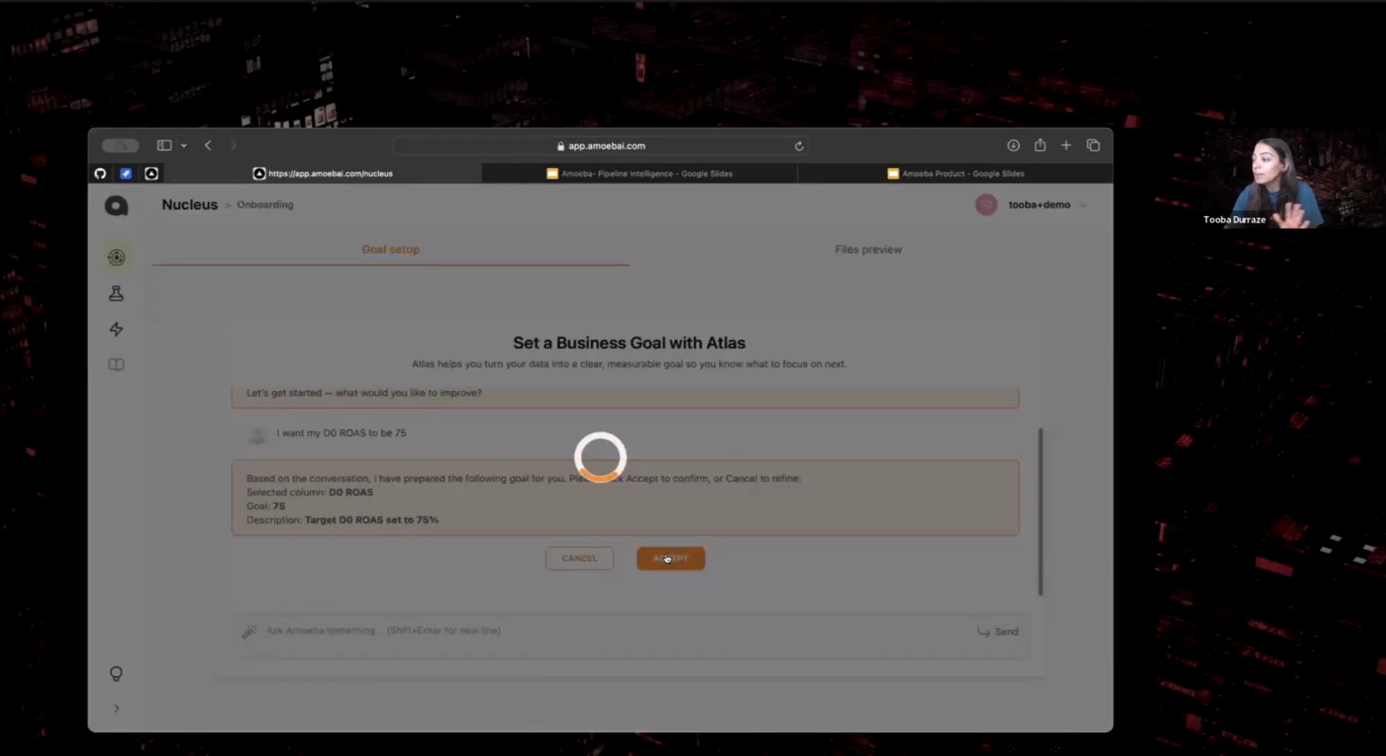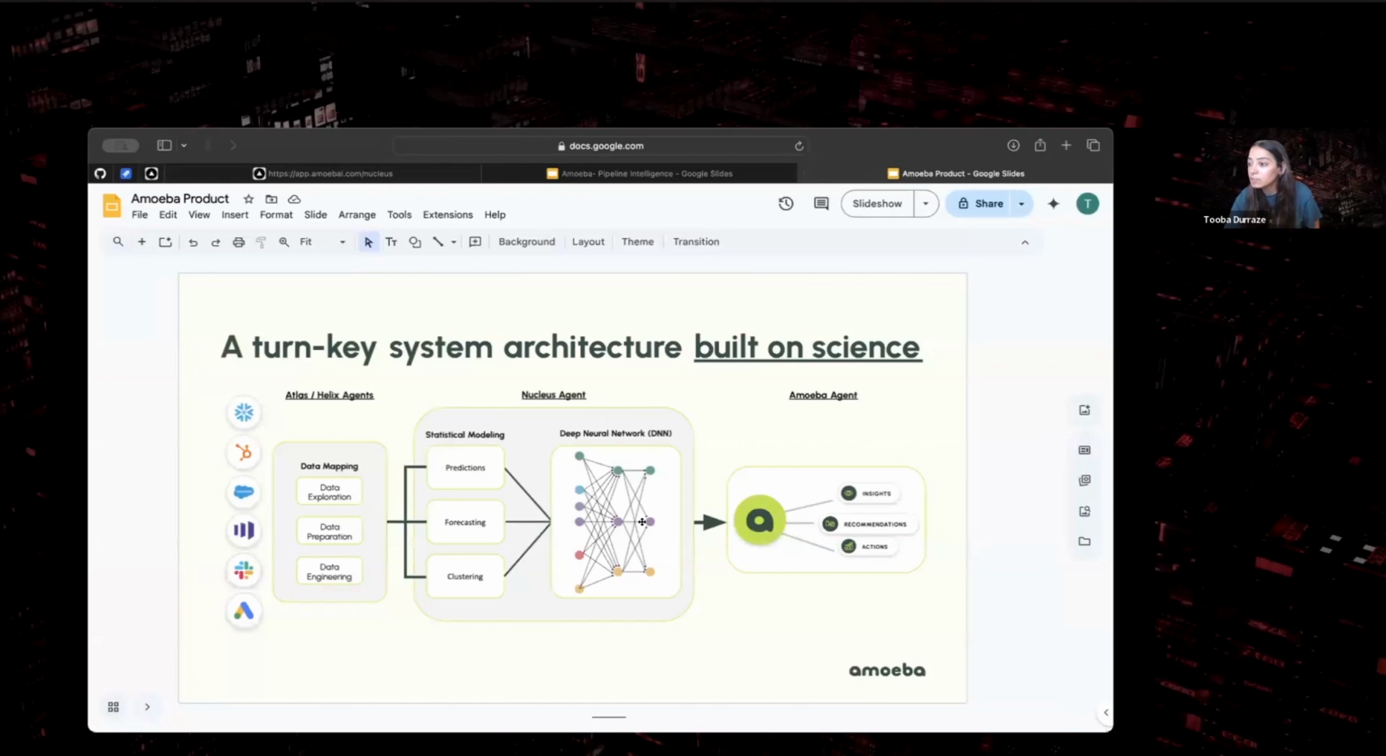So I press accept. While that's loading, let me take a step back and show you what's happening behind the scenes. As I mentioned, we're taking in data from all sorts of sources. The agent that you didn't see behind the scenes is Helix, which is our transformation agent. We're connecting into your data sources as is, meaning you don't have to take care of any data transformation, data cleaning, or any of that. Like a good data scientist, this platform will do that for you. And Atlas is something that you just saw. Nucleus is our neuro-symbolic system. And Amoeba is an agency of agents, but that's the platform you're experiencing right now.